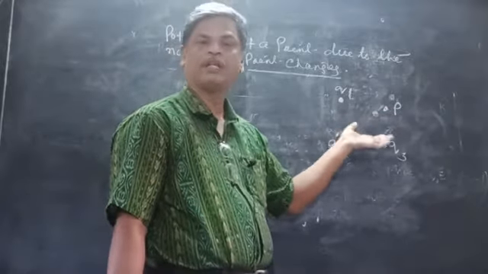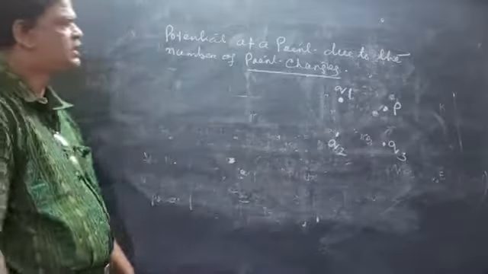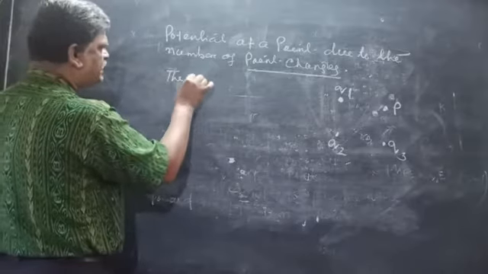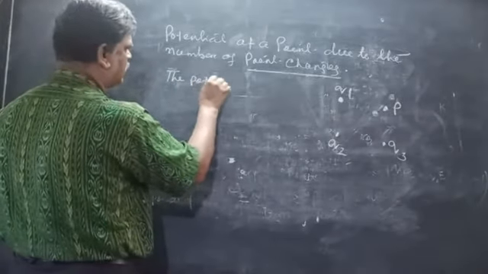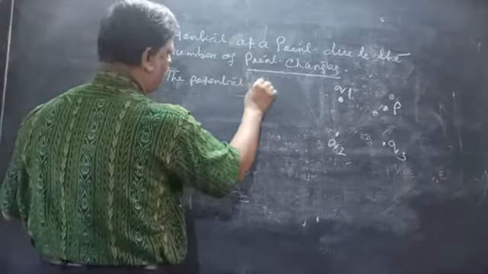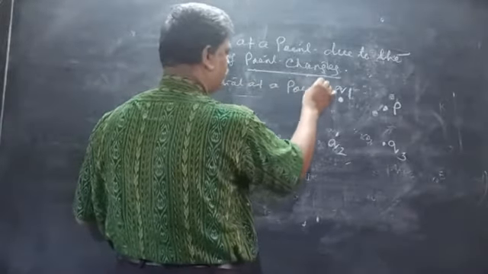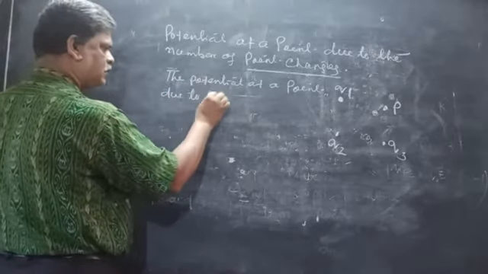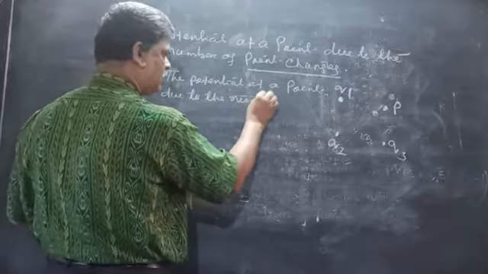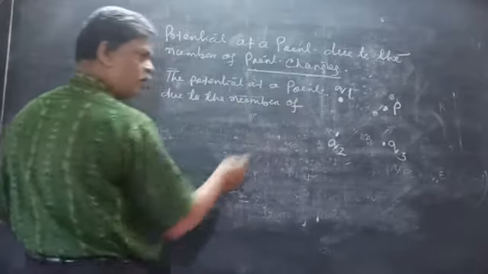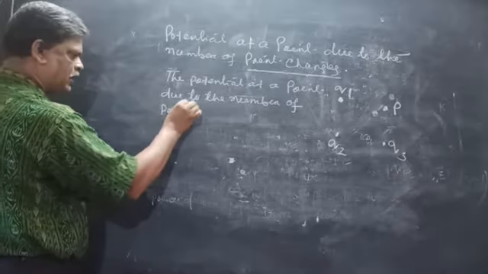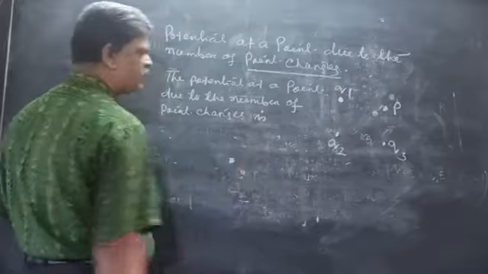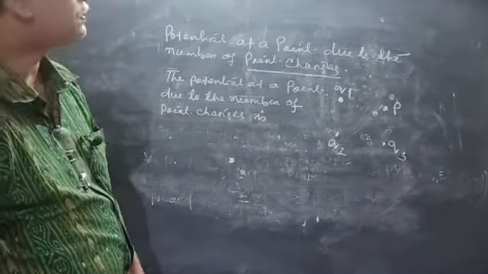Since potential is a scalar quantity, we add them simply by algebraic means. So we write: the potential at a point due to a number of point charges is determined by using the principle of superposition.